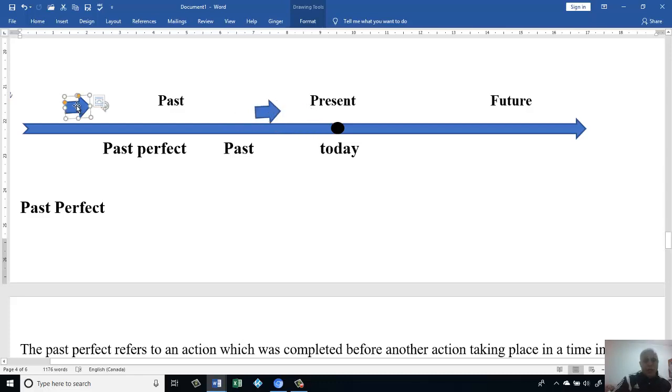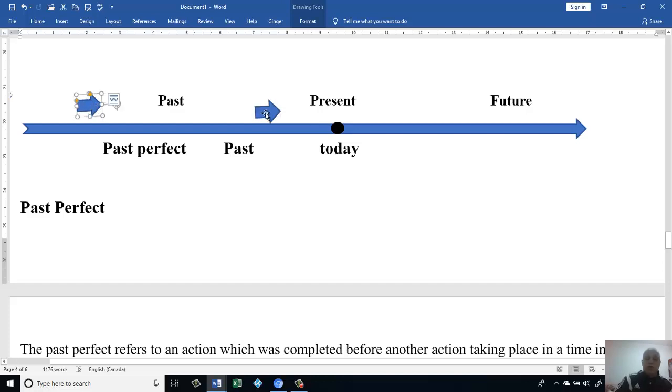The second action we don't know when it happened, but we know definitely it happened before the first action. It could be close, maybe far, but we don't know exactly when.